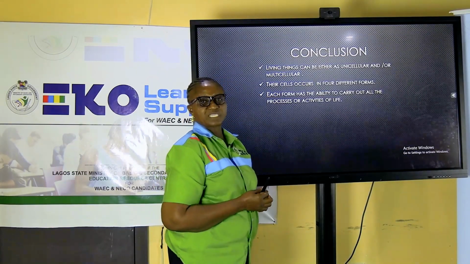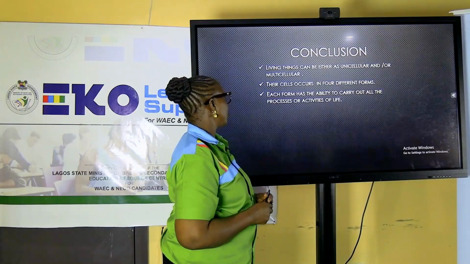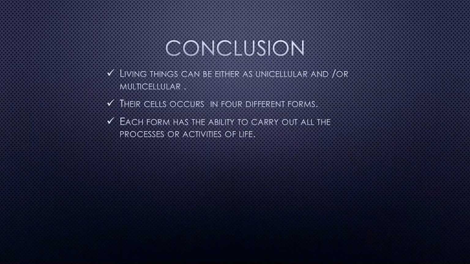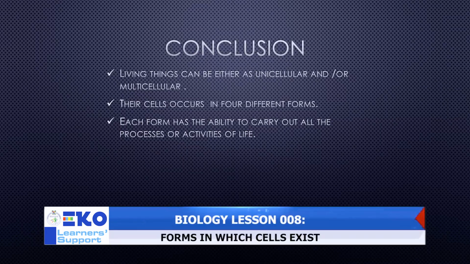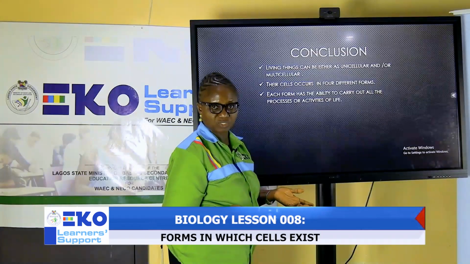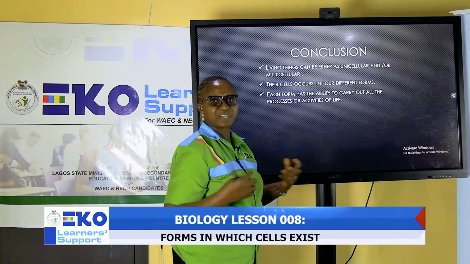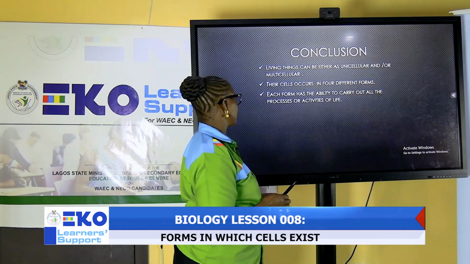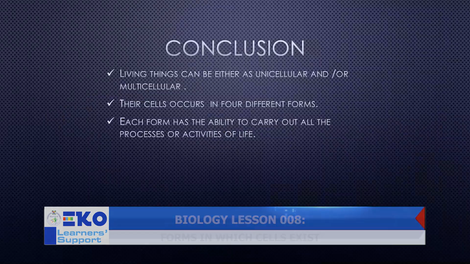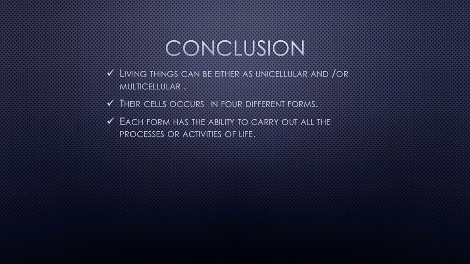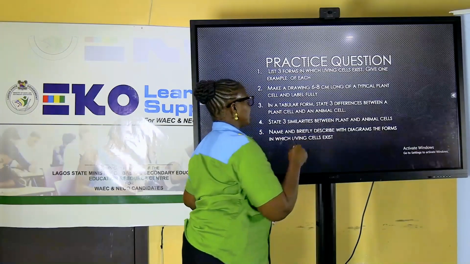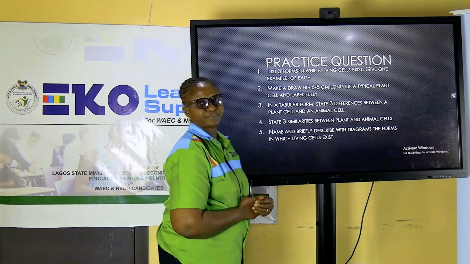In concluding today's lesson, I want you to take home the fact that living things can either be unicellular or multicellular. Unicellular, single cell, they carry out activities of life. Multicellular, several cells that coordinate together. Their cells occur in 4 different forms. Each form has the ability to carry out all the processes or activities of life.